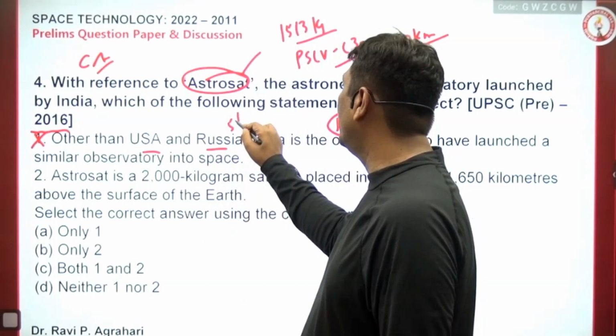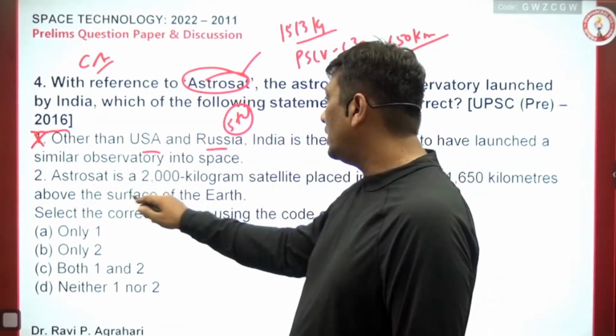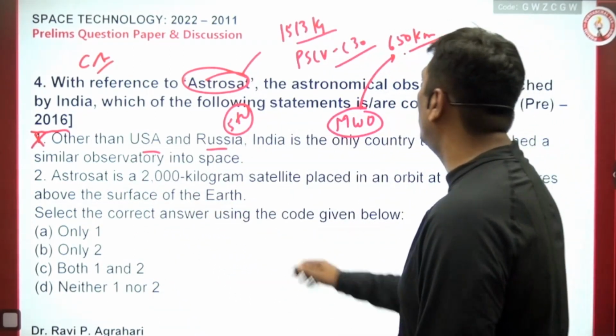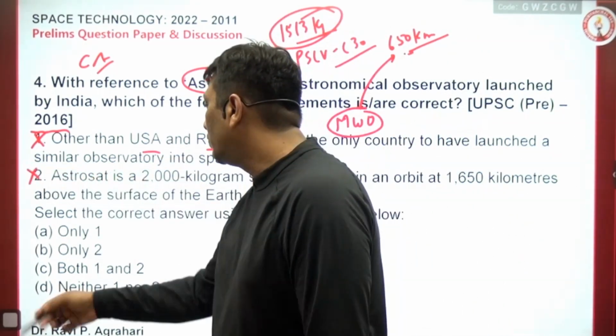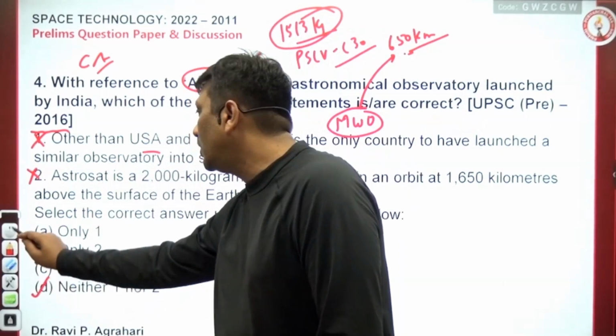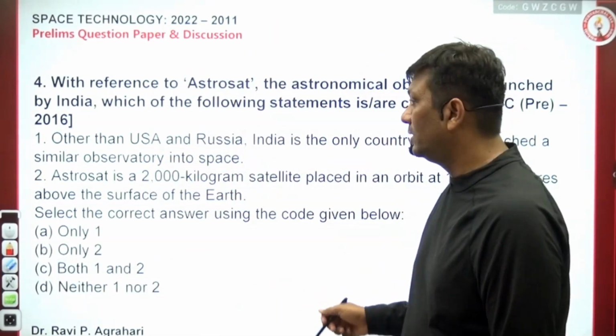India is the 5th country here in the case of ASTROSAT. ASTROSAT is a 2000 kilogram satellite, absolutely wrong. ASTROSAT is 1513 kilograms, so that is also wrong. So it's a totally factual question, neither one nor two, and it was the only current update based question.